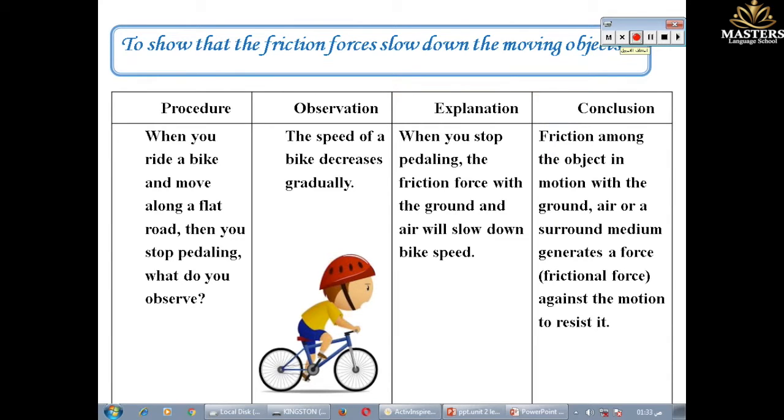Now, to show that friction forces slow down the motion of objects, try to ride a bike and move along a flat road. Then you stop pedaling. What do you observe? The speed of the bike will decrease because of friction force between the tires of the bike and the medium surrounding it. What are the mediums surrounding the bike? Like ground and air. The friction force is against the motion.